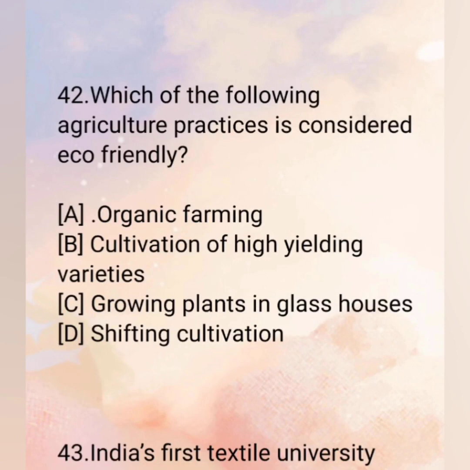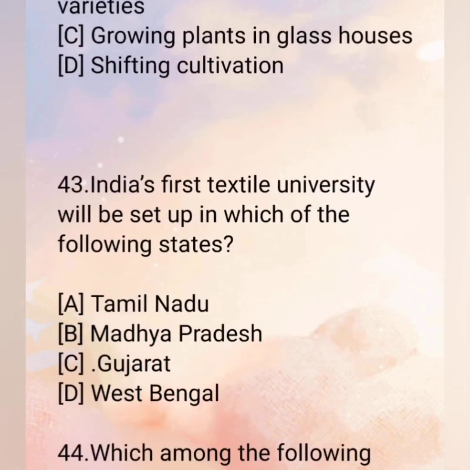42. Which of the following agriculture practices is considered eco-friendly? A. Organic farming. B. Cultivation of high-yielding varieties. C. Growing plants in glass houses. D. Shifting cultivation. The correct answer is A. Organic farming. 43. India's first textile university will be set up in which of the following states? A. Tamil Nadu. B. Madhya Pradesh. C. Gujarat. D. West Bengal. The correct answer is C.